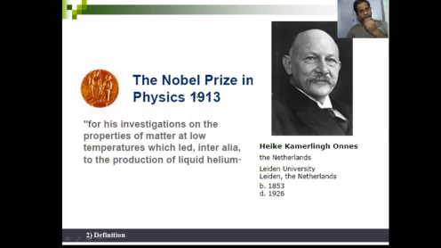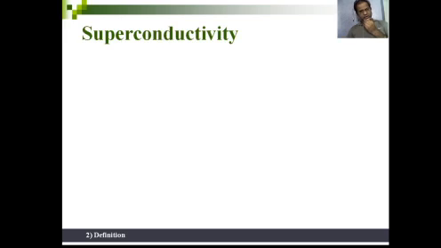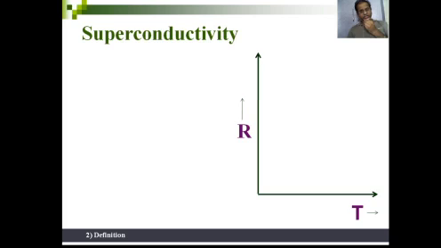He was awarded the Nobel Prize in 1930 for his investigations on the properties of matter at low temperature. For his study, he defined superconductivity. He plotted temperature on the x-axis and resistance of a material on the y-axis.